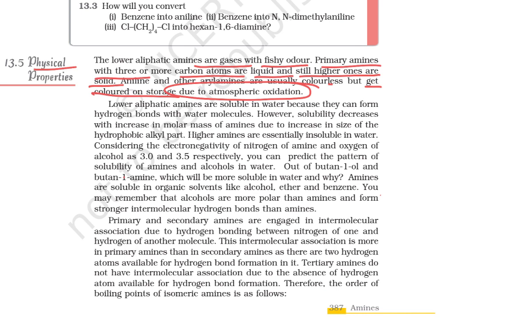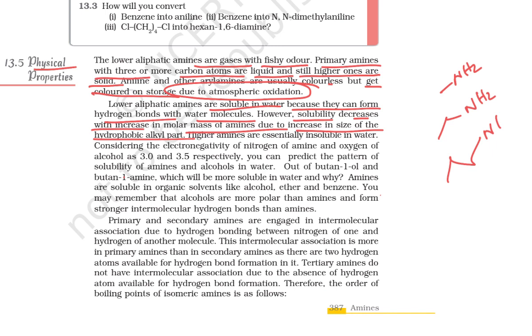Clear? So lower aliphatic amines are soluble in water because they can form hydrogen bonds with water. However, the solubility decreases with the increase in molar mass of the amine due to the increase in size of the hydrophobic group. For example, this is your NH2, then 1 carbon, then 2 carbon, then 3 carbon, then 4 carbon. At that time the number of carbons increases, so the hydrophobic group increases. So what is going to happen to the solubility?